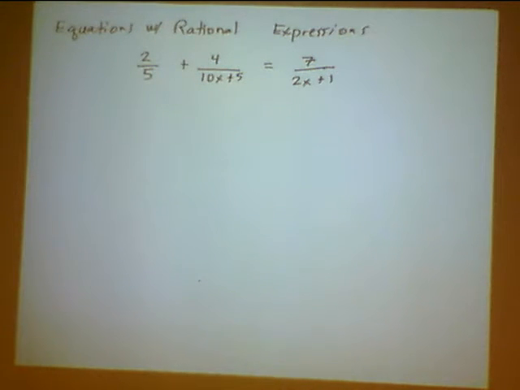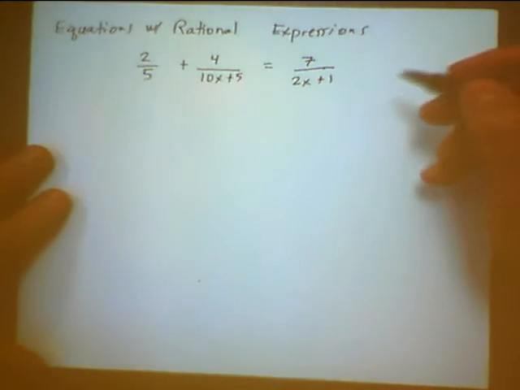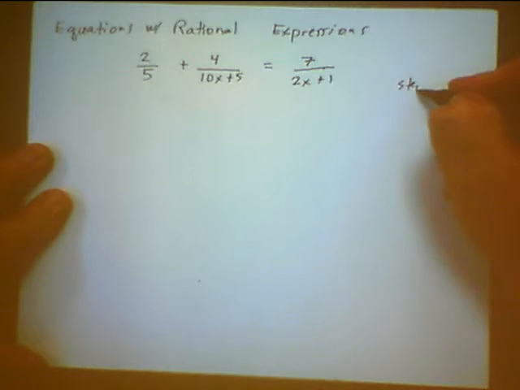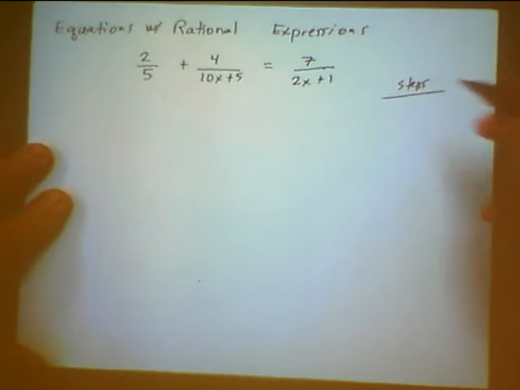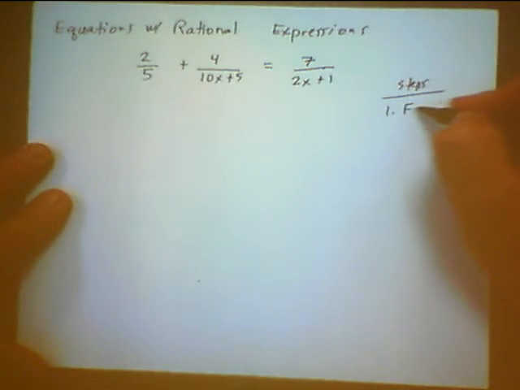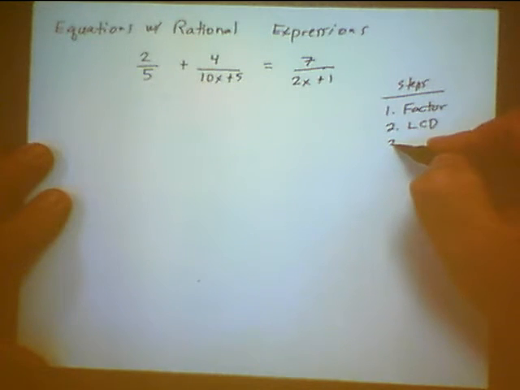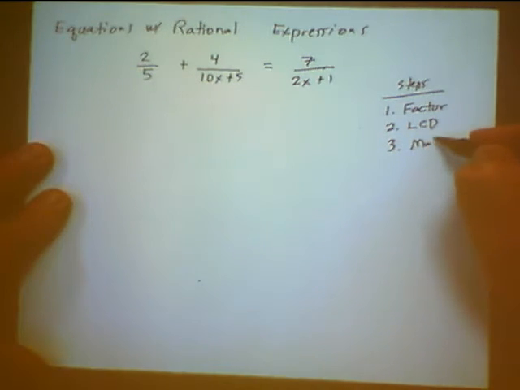Now, just to quickly review what we talked about in class, the steps. I'll just highlight these. First, you factor. Second, you find the LCD. Third, you multiply by the LCD.